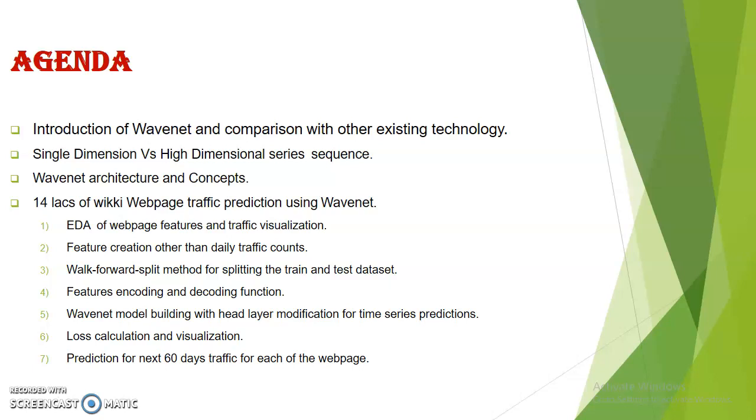There will be some loss on validation and training data, so we will calculate those losses and visualize them. The seventh point is the last one: we will do the prediction for the next 60 days of traffic for each of the web pages. Suppose we have 14 lakh web pages, we will do the prediction for each of them, and then we will see the visualization of some of the pages.